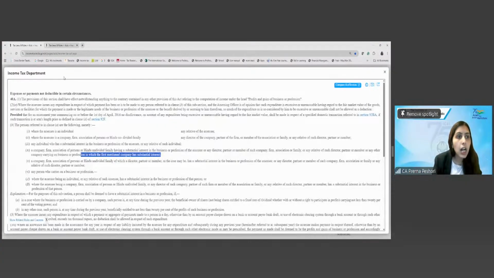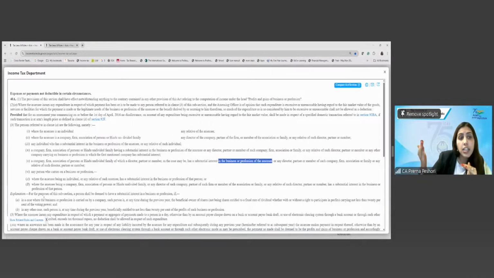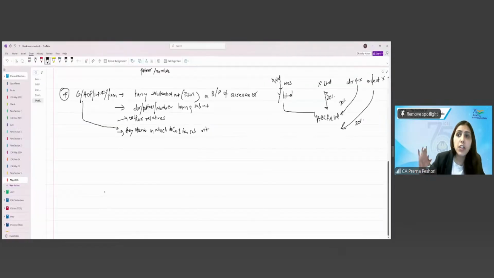Clear? A company, firm, AOP, HUF of which a director, partner or a member, as the case may be, has a substantial interest in the business or profession of the assessee. Right? So any company, firm, AOP, HUF, either when it has a substantial interest or their partners, director or member have the substantial interest. Or even if they don't have the substantial interest, still they will be falling under this.